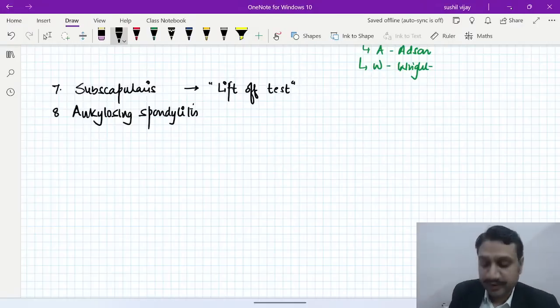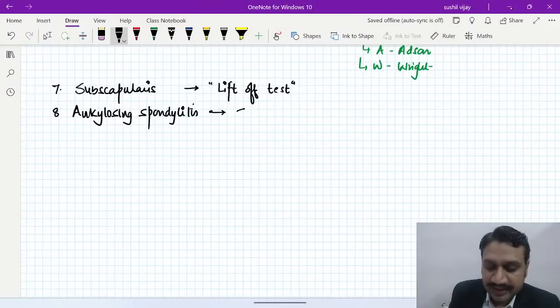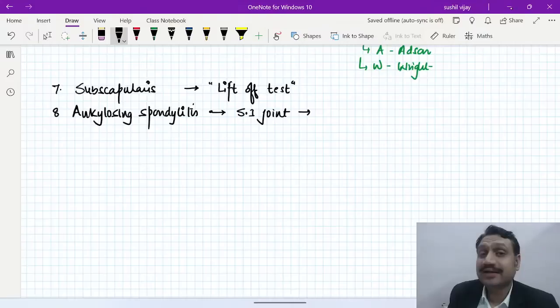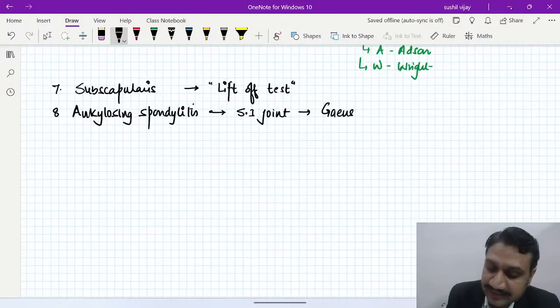What are the clinical tests we do? In ankylosing spondylitis, at the sacroiliac joint, because we know the sacroiliac is the first joint to be involved, what is the test we do? The test to be done for the sacroiliac joint is called Gaenslen's or the pump handle test, if you remember.